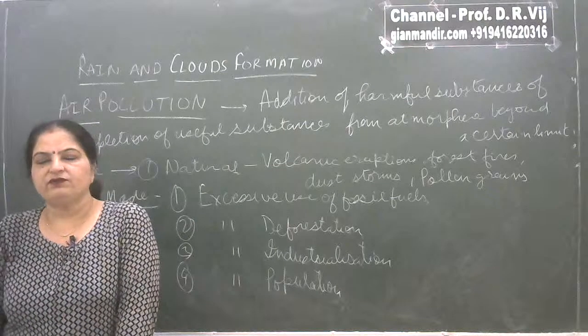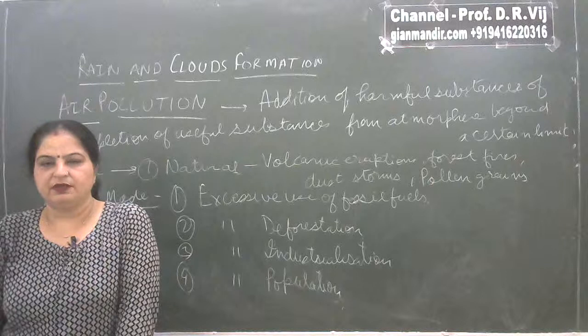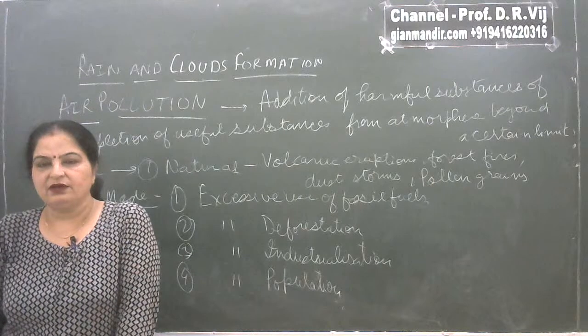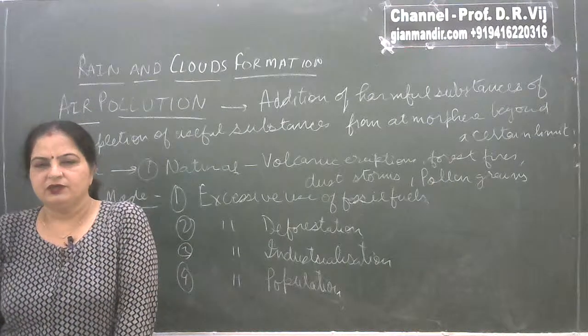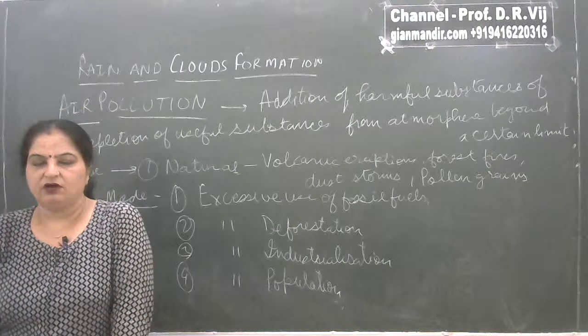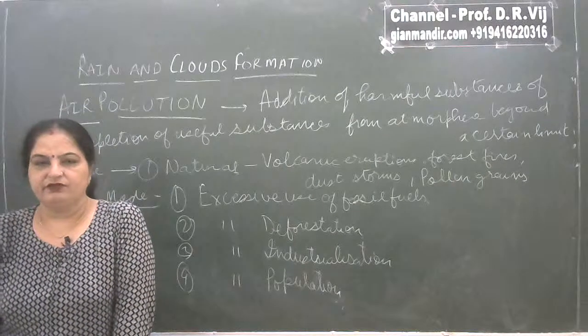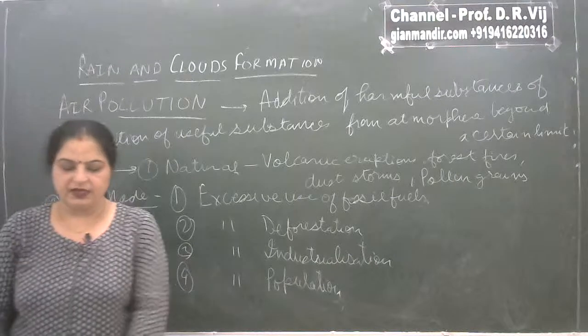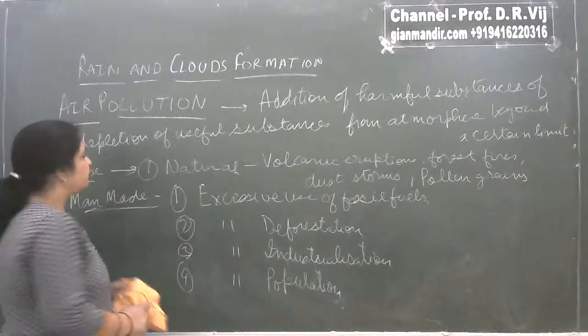The release of these harmful gases is also responsible for increased level of atmospheric pollution. So you can have a long never-ending list of the human contribution that is responsible for increasing the air pollution.